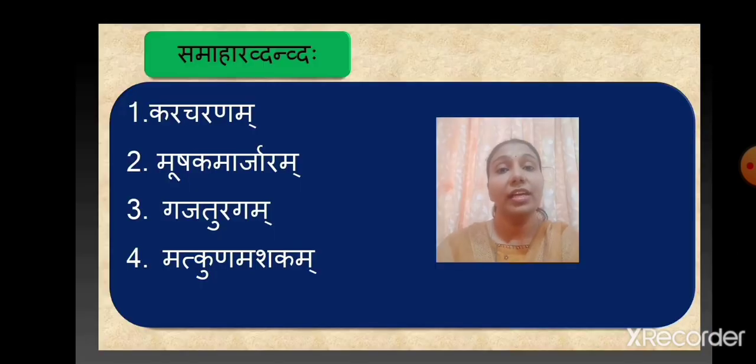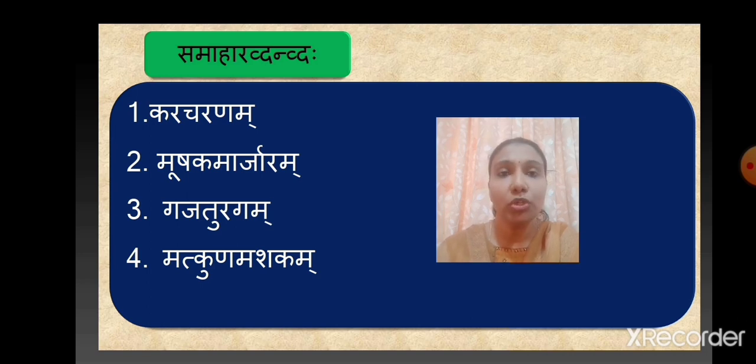So here are the examples of samahara dvandva samasaha. The first one is karacharanam. Kara means hands and charanam means legs or feet. This word indicates the meaning of limbs of living beings, that is body parts. As it belongs to that category and it is in napunsakalingam ekavachanam, it is an example of samahara dvandva samasaha.